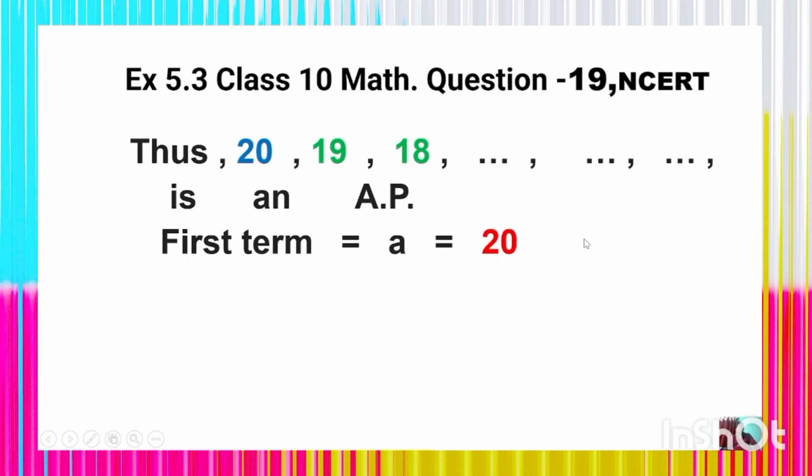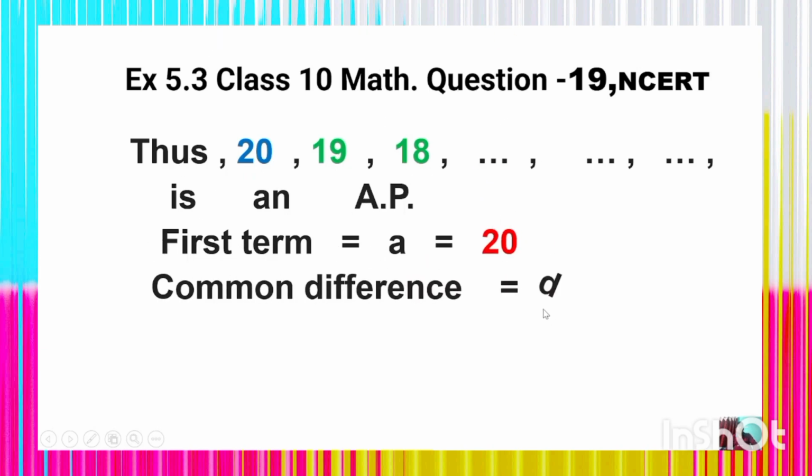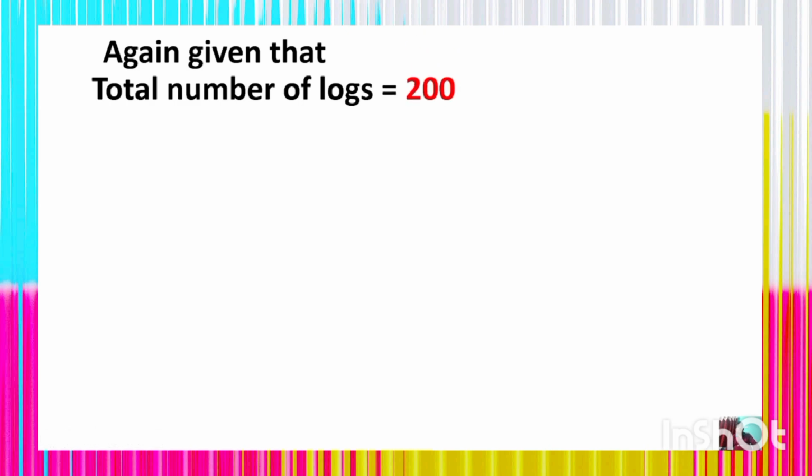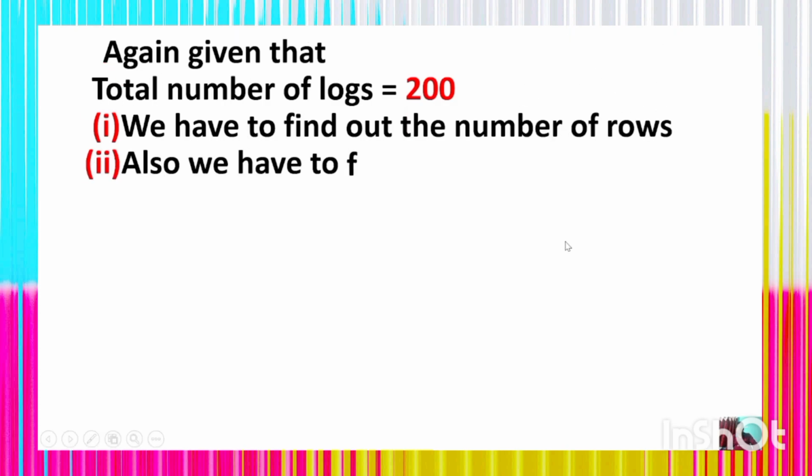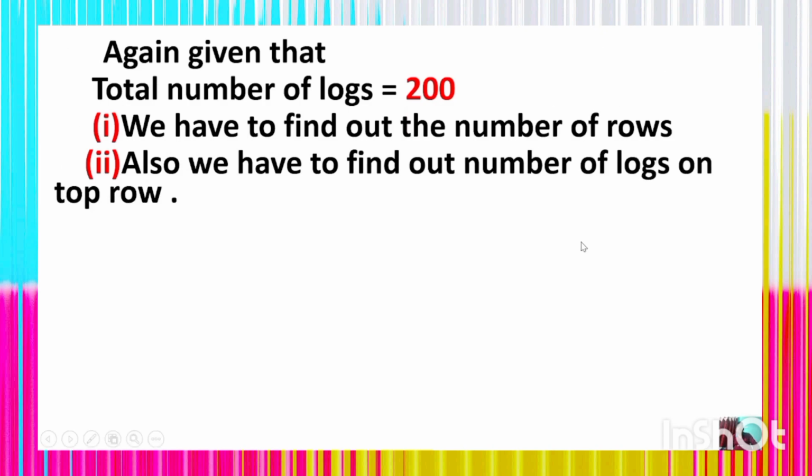The first term of the AP, a, is equal to 20. The common difference d is equal to 19 minus 20, which is minus 1. Again, given that the total number of logs is 200, you have to find out the total number of rows, and second, the total number of logs in the top row.